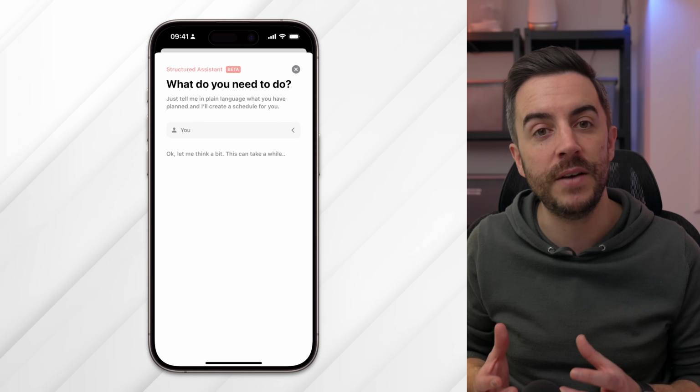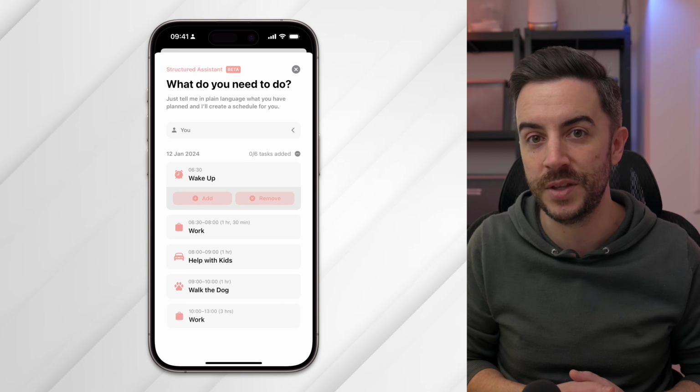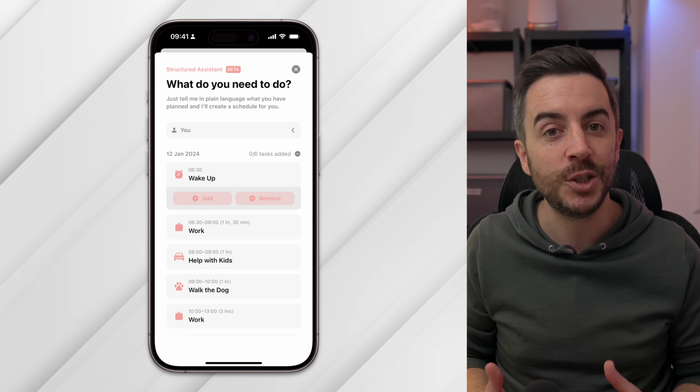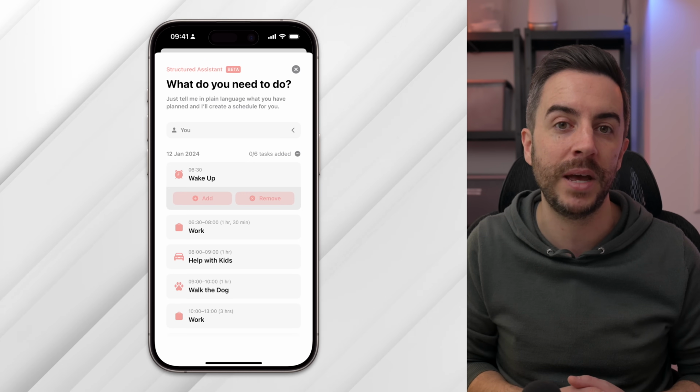There is a paid version of the app, although most of the key features of this app are available to the free accounts, so it is very much up to you whether you decide to pay for the premium version or not. If you do, you get things like more customization with alerts, the ability to import calendar events, sync with Apple reminders, and a load of different icons that you can use.